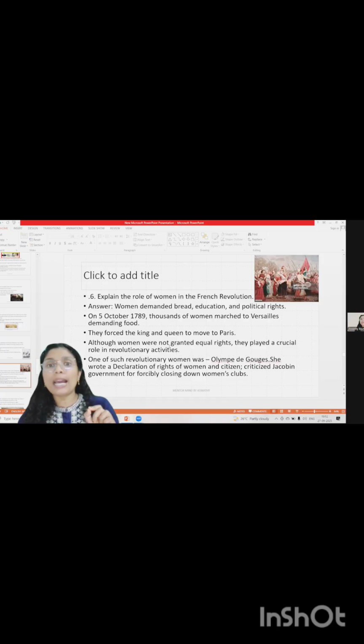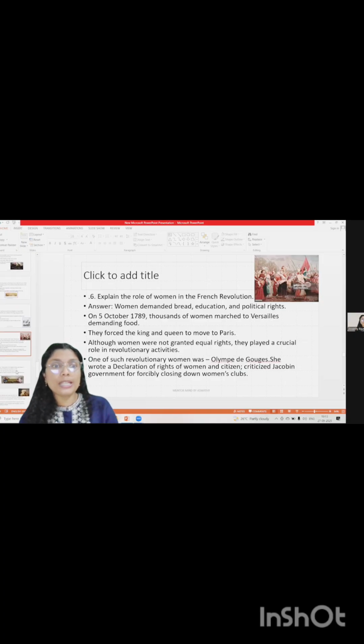Although women were not granted equal rights, they played a crucial role in revolutionary activities. One most important revolutionary woman mentioned in your textbook is Olympe de Gouges. She wrote the Declaration of Rights of Women and Citizen. Also, she criticized the Jacobin government for forcibly closing down the women's clubs. She was finally executed by the king.